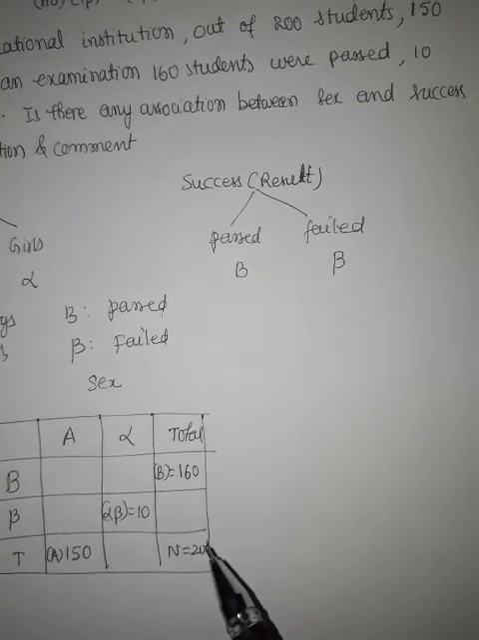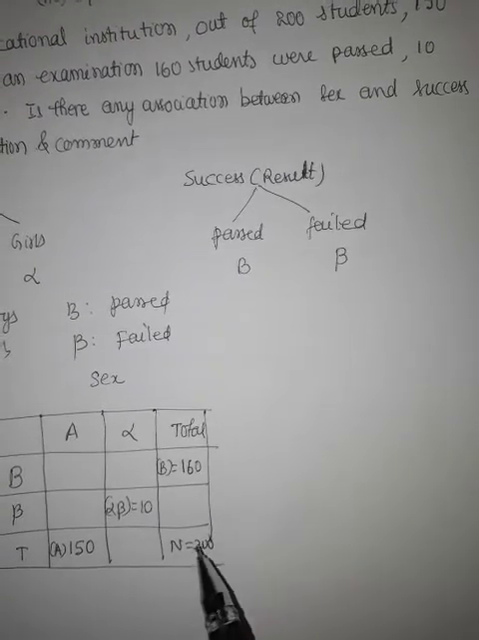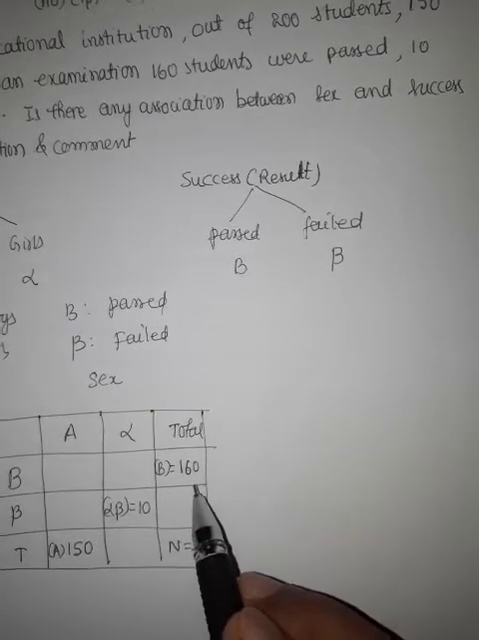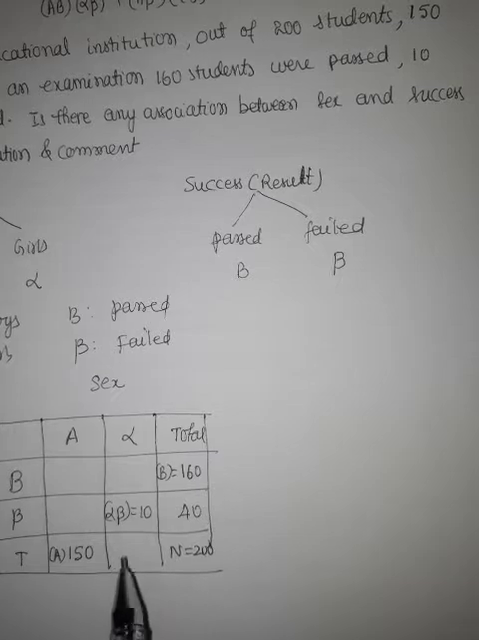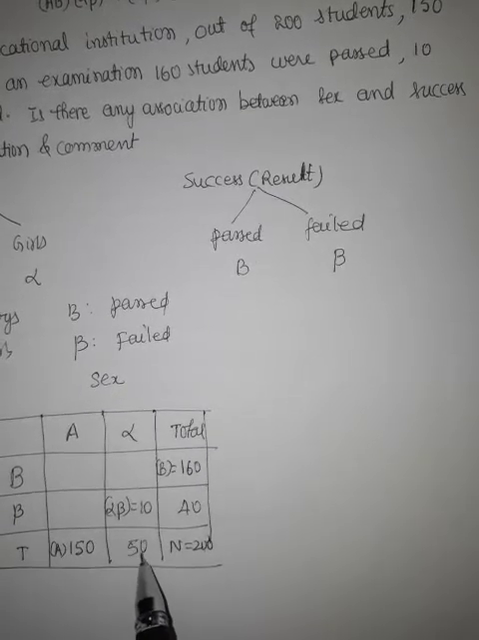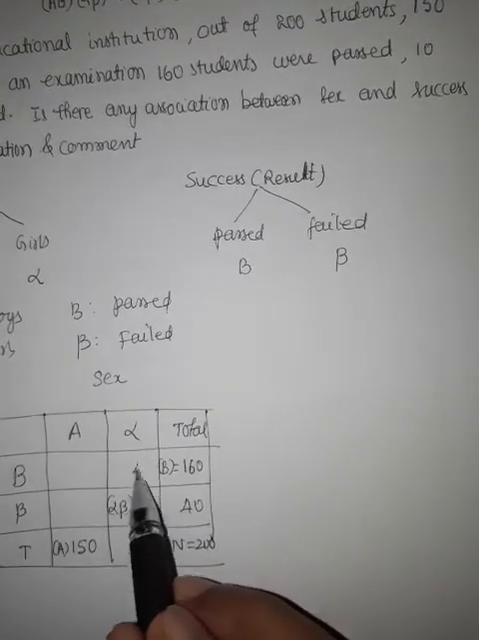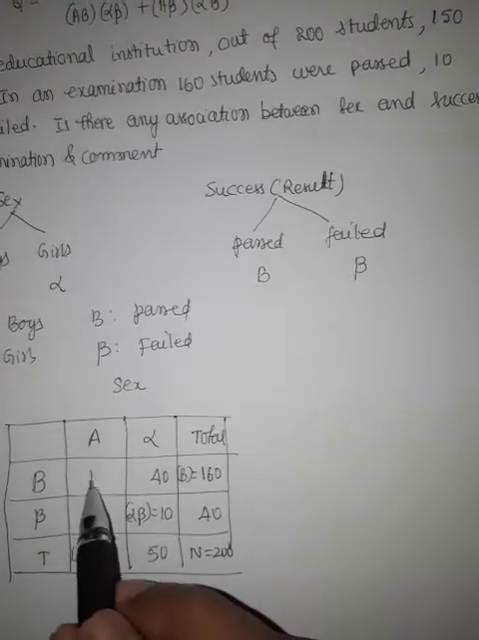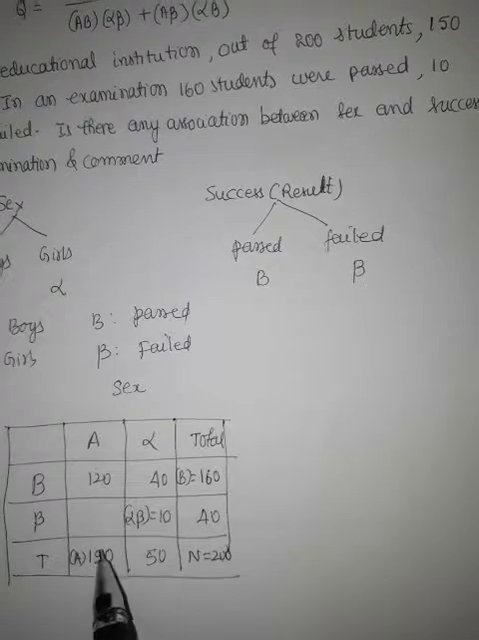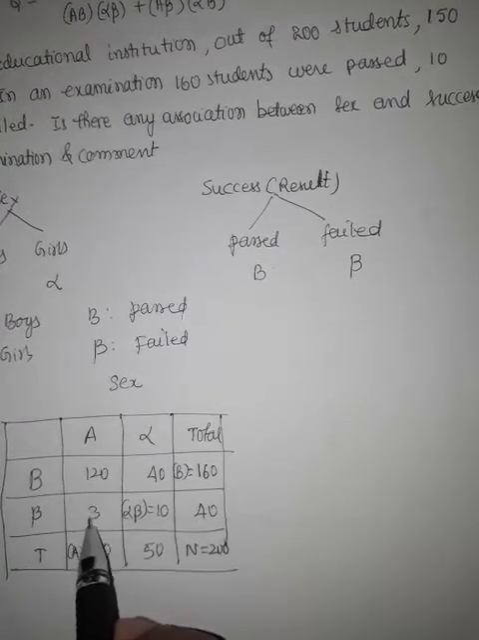Now the remaining data, the missing data, is to be identified. So 200 minus 160, that is 40. 200 minus 150 is 50. 50 minus 10 is 40. 160 minus 40 is 120. 150 minus 120 is 30.